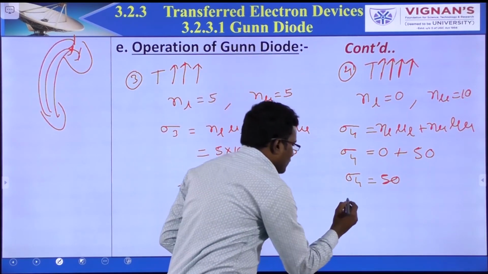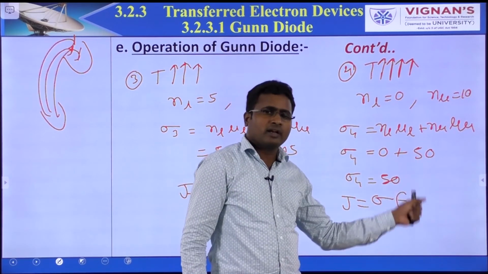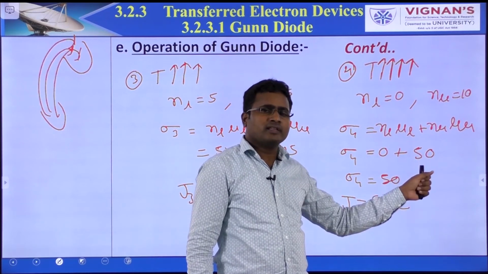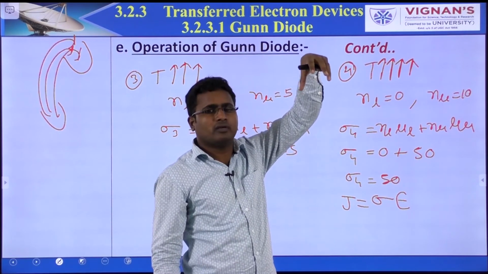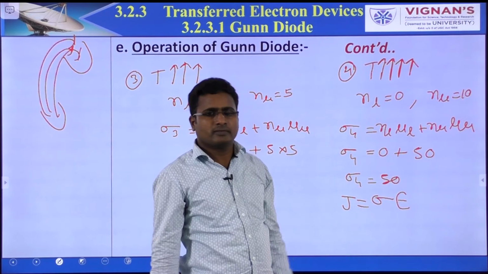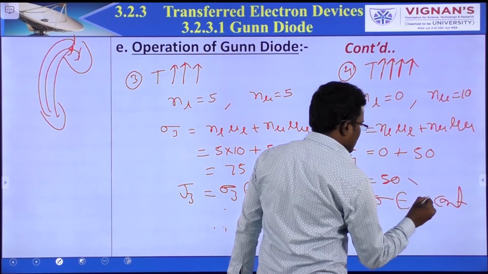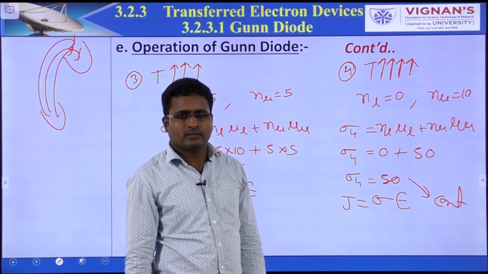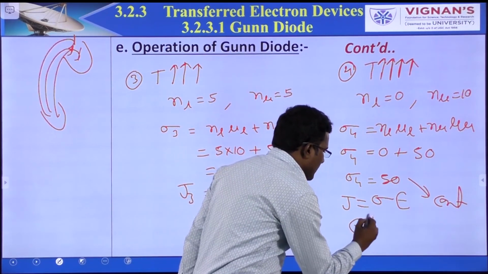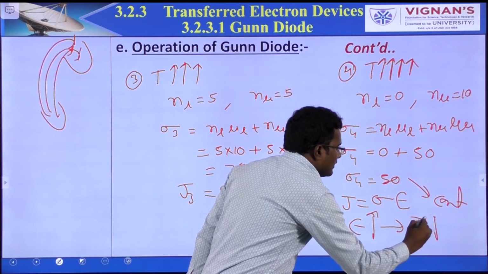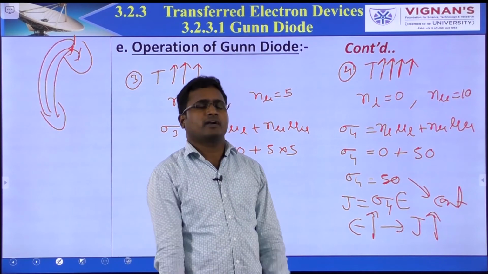So we know that J is equal to sigma E. Now give the supply. Electric field increases here. If the electric field increases, there is no movement because all electrons are located in upper value only. Where will it go? There is no way. So in this case, sigma 4 is constant. Sorry, if E increases, the resulting current density increases because sigma 4 is constant in this case. There is no change of electrons.